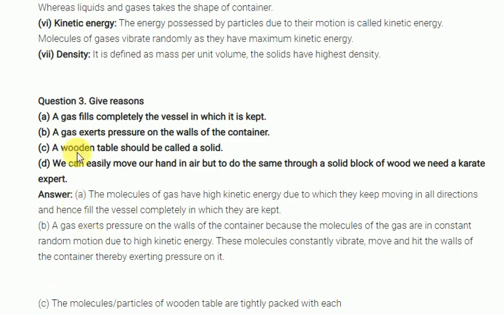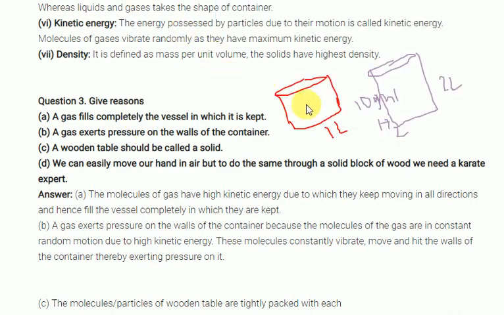Go for the next question. The question asks why a gas completely fills the vessel in which it is kept. Generally, the gas expands. Let's take a 1 liter volume, and this beaker is 2 liters. If I place 10 ml of hydrogen gas and apply high pressure, it occupies the 1 liter volume. If the same 10 ml is placed in a 2 liter container, it occupies the total volume. The reason is that gas occupies the maximum space available. That's why gas expands.